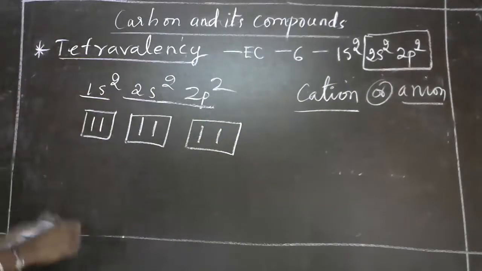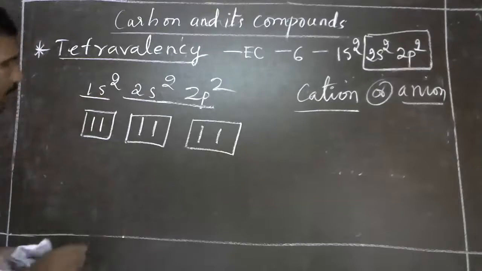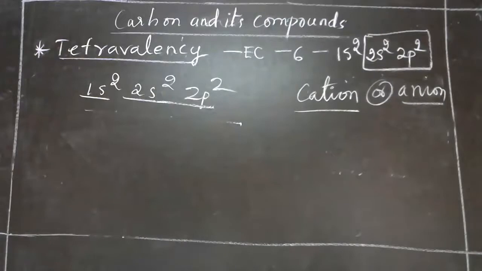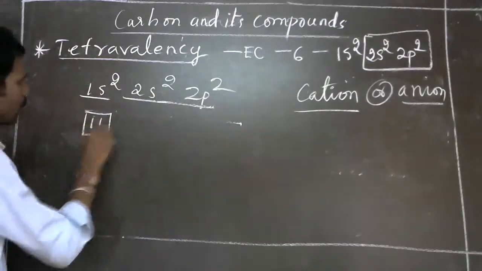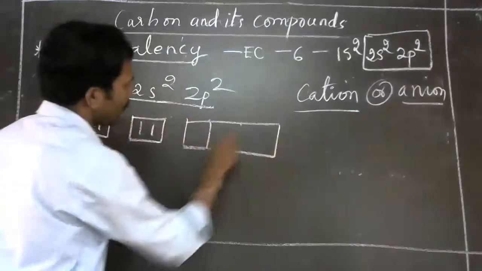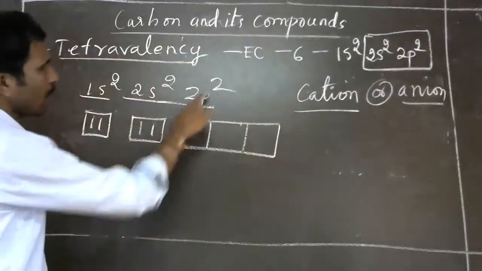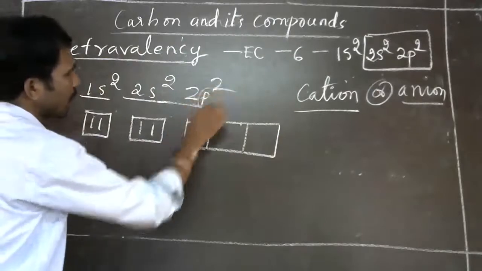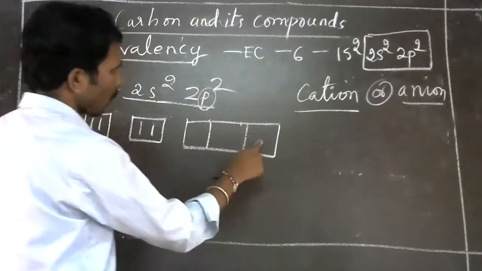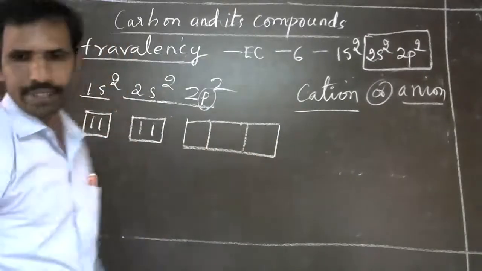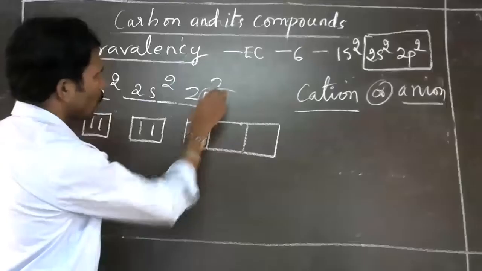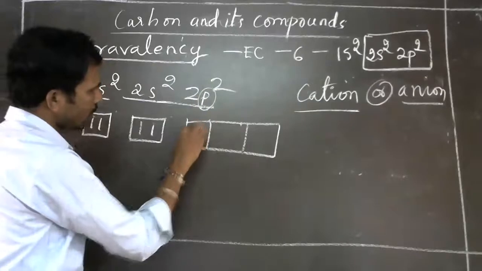Like this, it goes on occupying the electrons. If you elaborate it, see here, 2 electrons here, 2 electrons here. Actually, the capacity of p is 6. The subshell capacity is 6. 2 electrons here, 2 electrons here, 2 electrons, total 6 electrons. But in case of carbon, what happens is, these 2 electrons, one is filled over